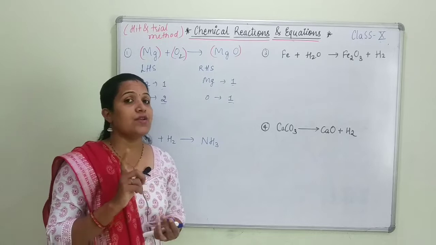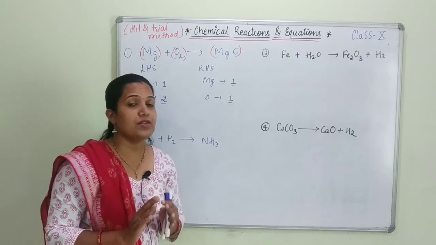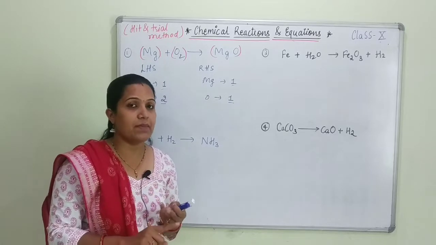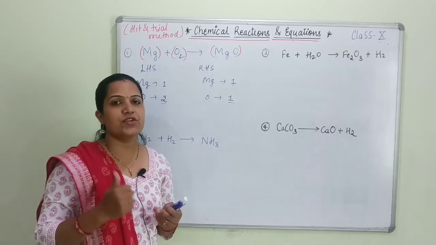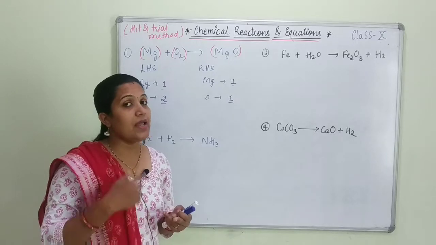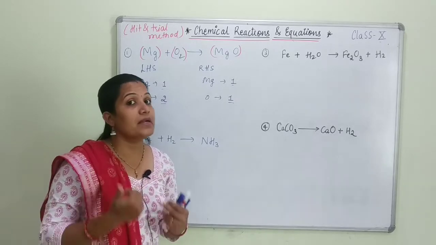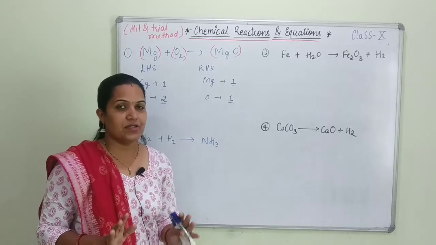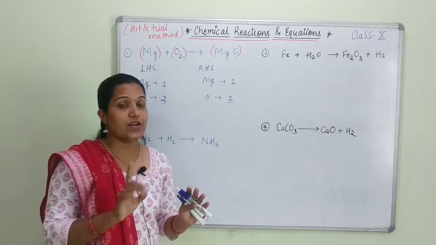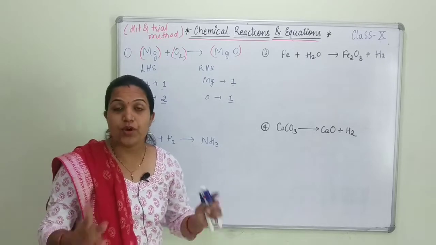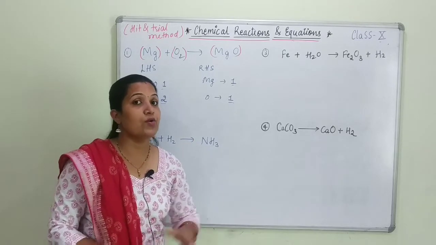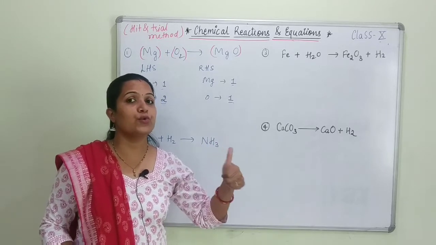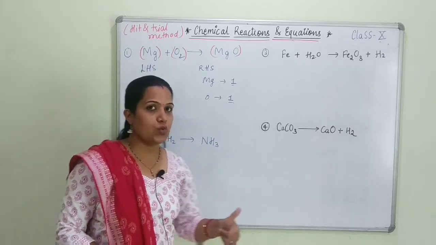Students, while balancing a chemical equation, always keep in mind that we can only either multiply or divide. Only these two operations we can do. We can't do addition or subtraction. Okay, got it? So addition or subtraction you are not going to do. Which two processes are we going to do? Multiplication or division, and most of the time we are going to do the multiplication only.